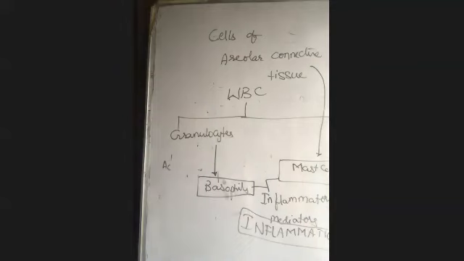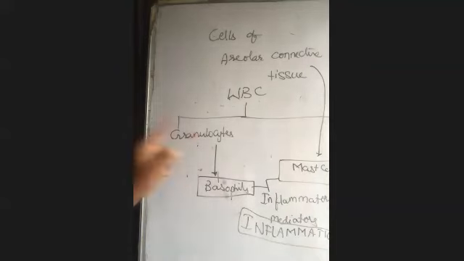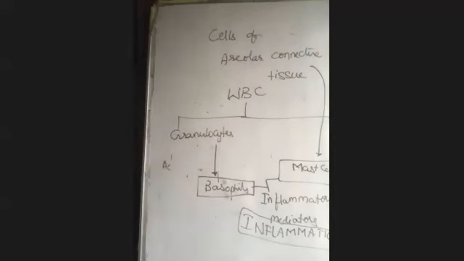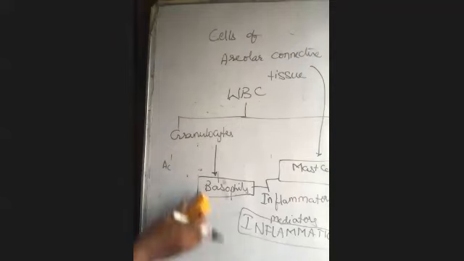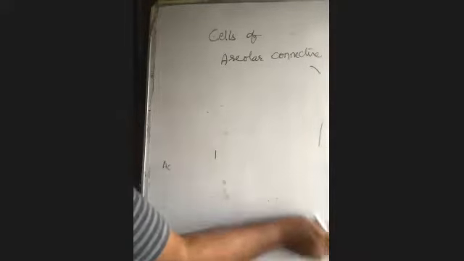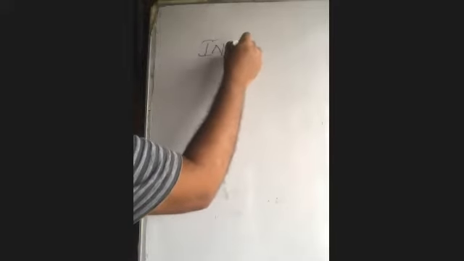We need to know what is inflammation and what are the inflammatory mediators. So the link I am giving here is the basophils of the granulocytes and mast cells of the areolar connective tissue. These 2 are doing a process called inflammation, due to the inflammatory mediators.